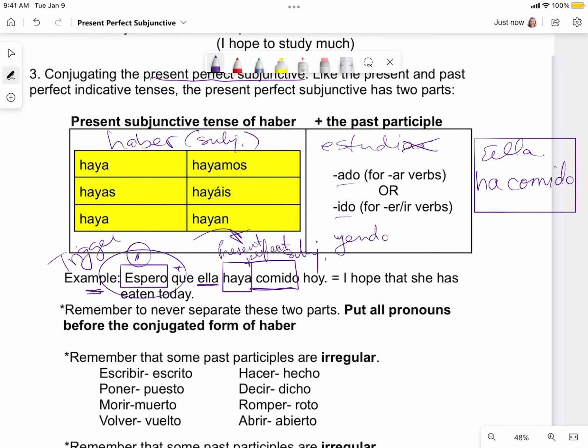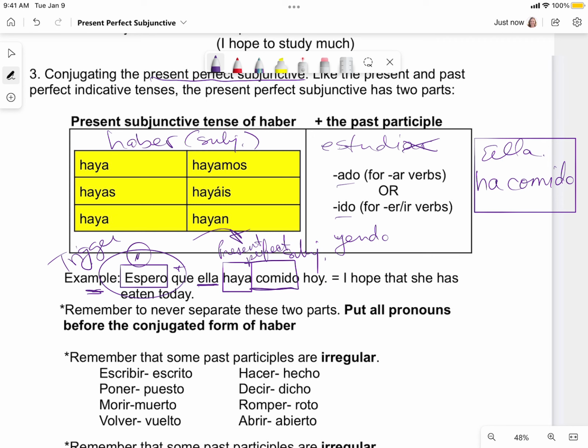Here in our example, it says, I hope that she has eaten. Now it's a different ball of wax. We're talking about a hope. It is not a black and white statement. It's a gray area of somebody's wish or hope or desires. So we switch to the subjunctive tense.